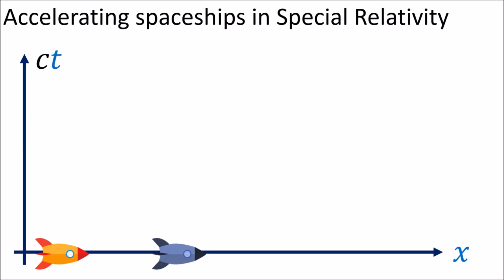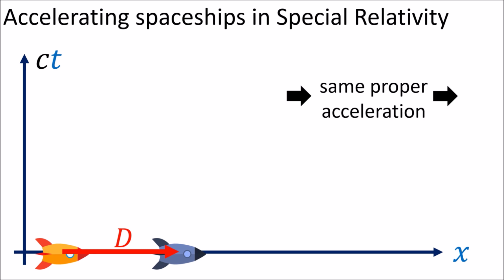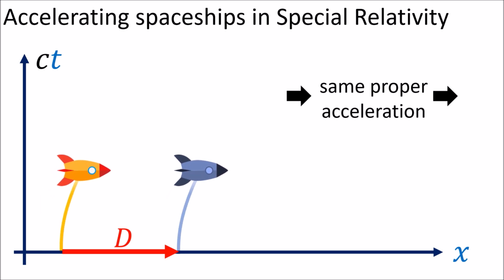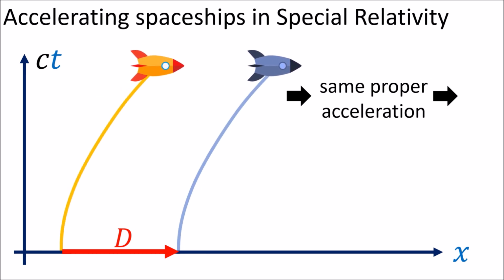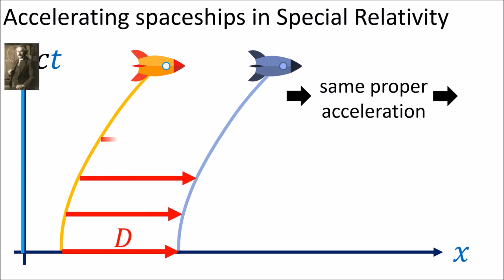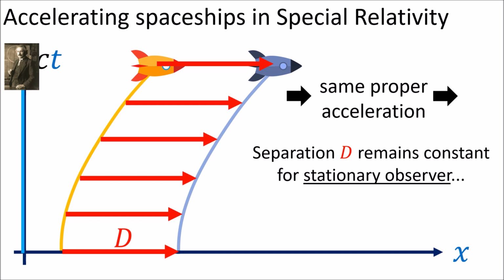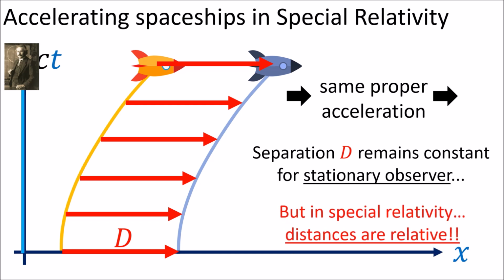Let's again look at a pair of stationary spaceships that are some distance d apart. If both spaceships start traveling to the right with the same proper acceleration, then their world lines are hyperbolas that are exact copies of each other, with the front ship's world line shifted to the right compared to the back ship's world line. Once again, a stationary observer would see the distance d between the spaceships remain the same throughout their journey. However, this is now special relativity, and distances are now relative.